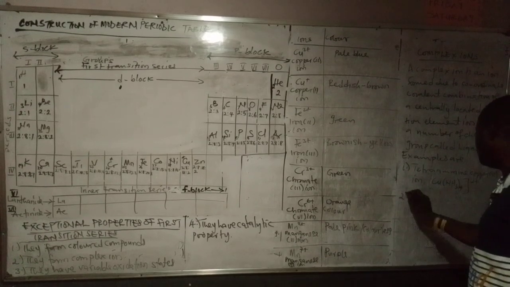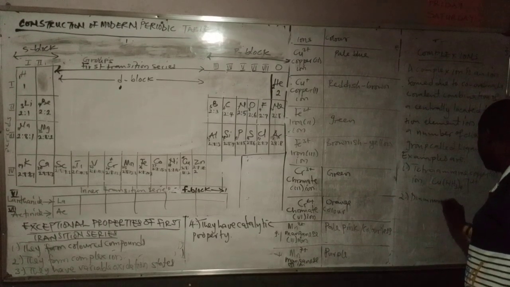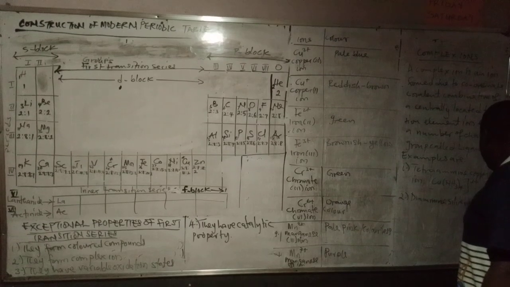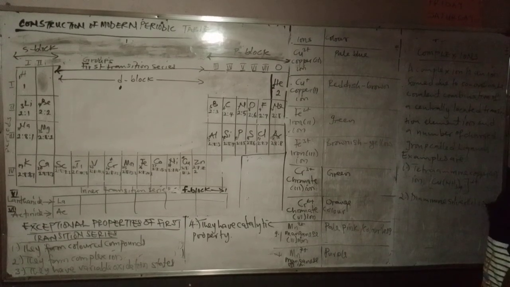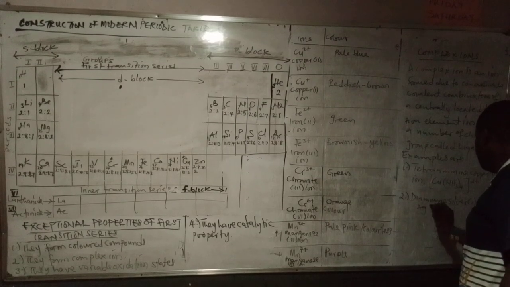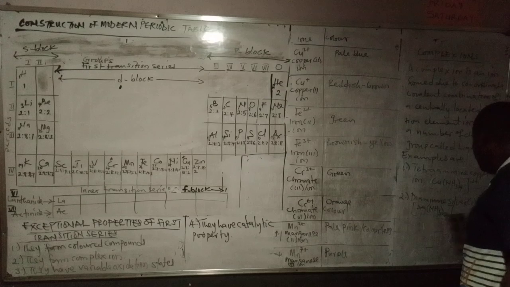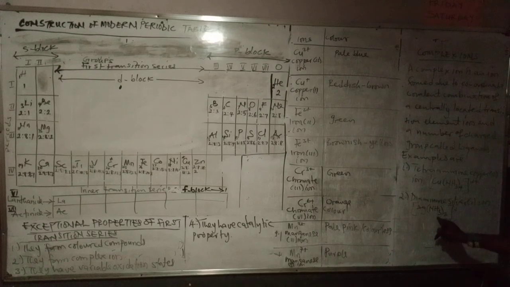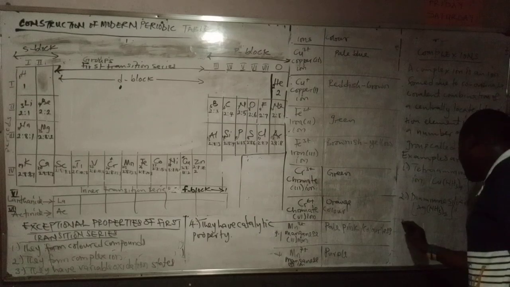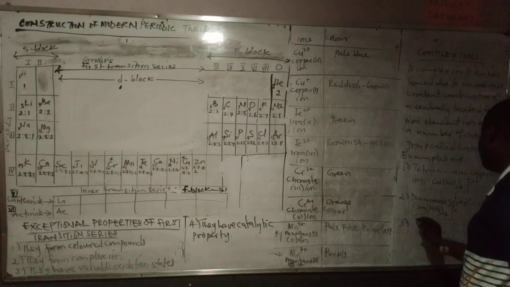Then another example, you have diamine silver 1 ion. That is Ag(NH3)2 plus. So you have 2 ligands here associated with silver. Silver is a transition element. Another example, you have hydrated copper 2.